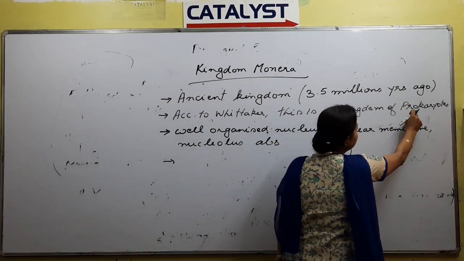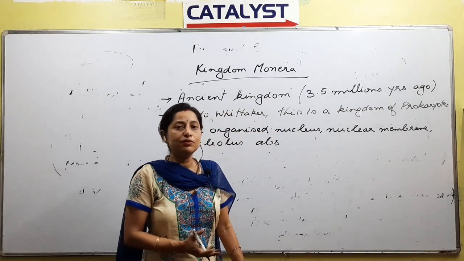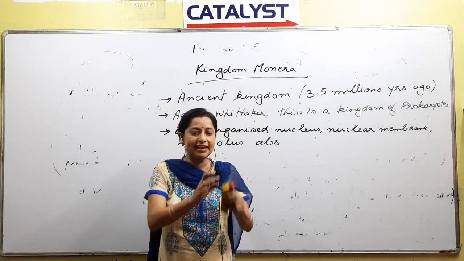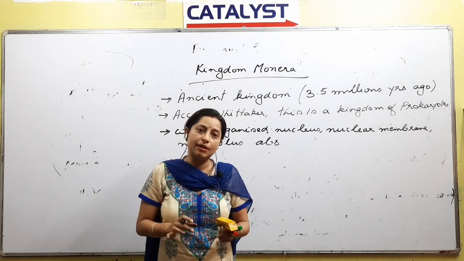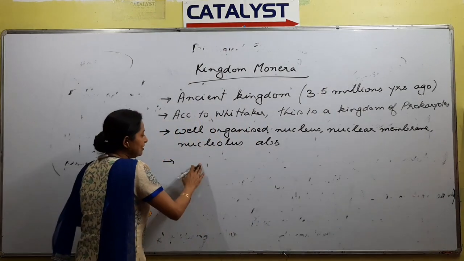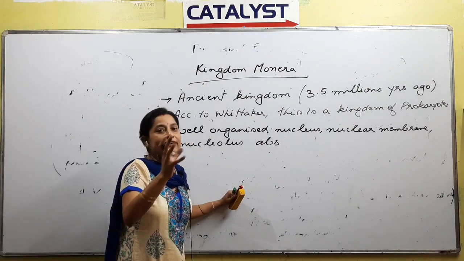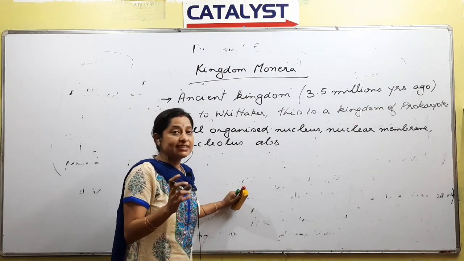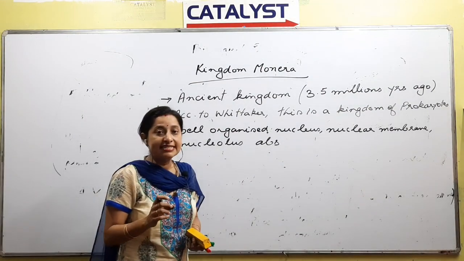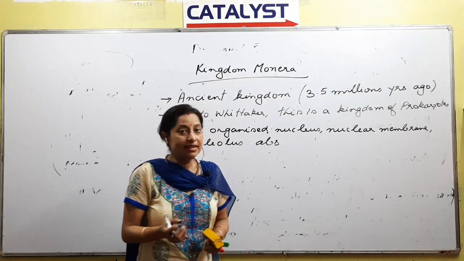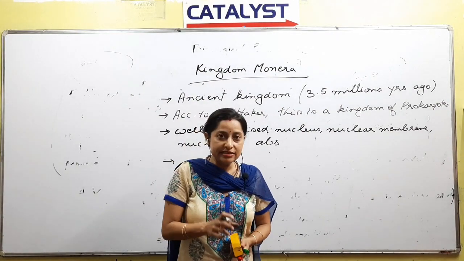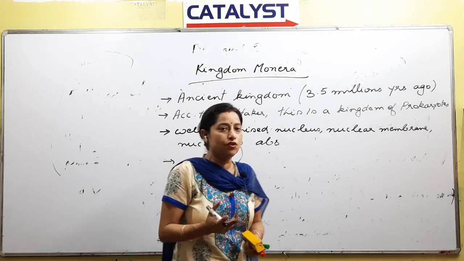So we are talking about the kingdom of prokaryotes, and whenever we talk about prokaryotes, their nucleus is not well defined. Not well defined means they do not have a proper nuclear membrane, but in spite of that they have genetic material, right? The genetic material they have could also be called a nucleus, but we do not use the term nucleus. What is the term that we use instead? Incipient nucleus, right? So do prokaryotes have a nucleus or not? No, they have an incipient nucleus, also called the genophore, right?